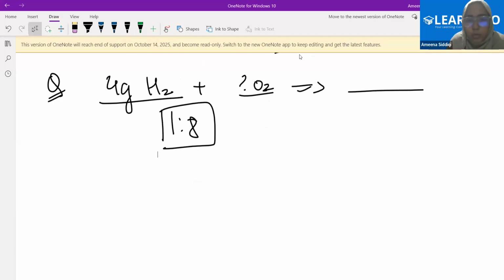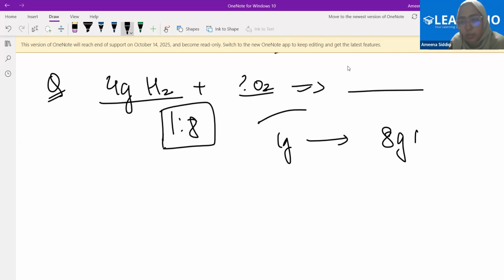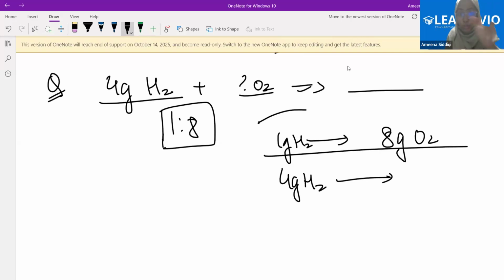Example, we know that for every 1 gram of hydrogen, when we are specifically talking about water, that is H2O, and the question is also talking about water. So what is the proportion telling to us? The proportion is saying that for every 1 gram of hydrogen, we need 8 grams of oxygen. Just tell me this. For every 1 gram of hydrogen, do I need 8 grams of oxygen? Yes, ma'am.